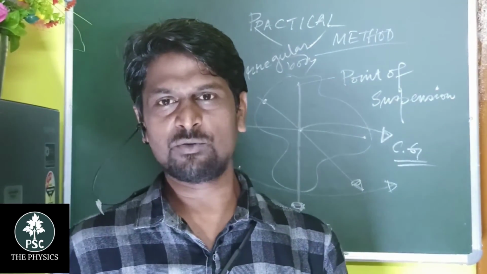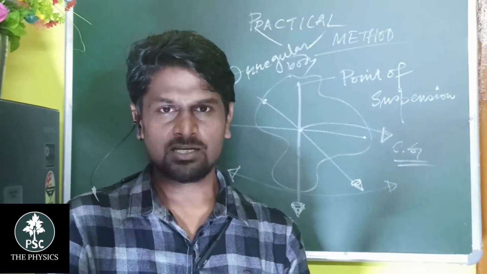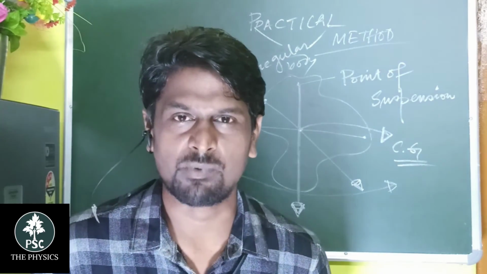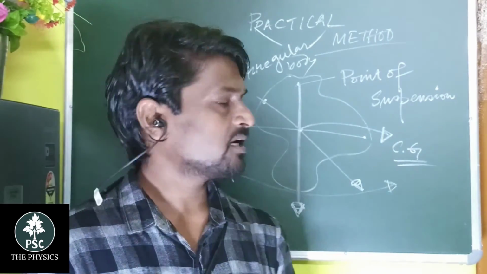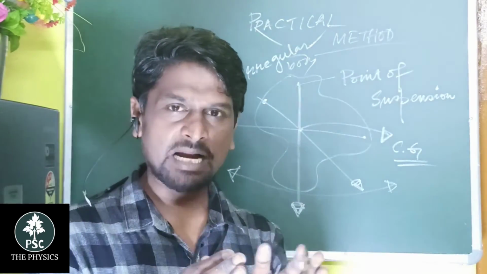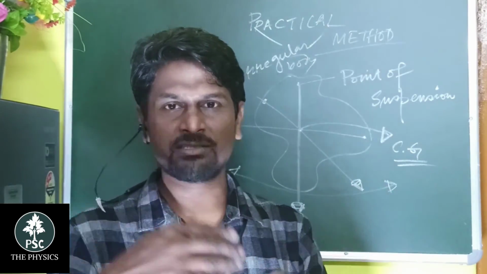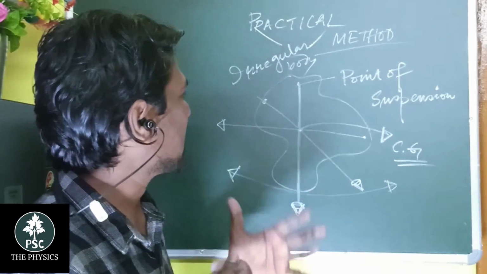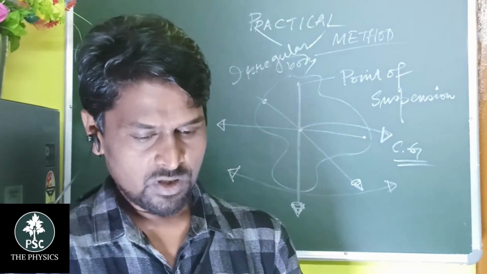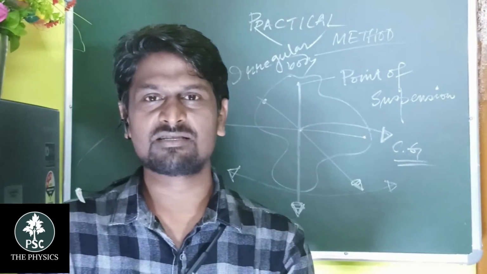Students, I think you understood all the topics, and I will revise this one. First, what is center of gravity? Second, what are the different shapes and where is the center of gravity for each? And the third is how you can calculate the center of gravity of an irregular shape. So that is all about center of gravity, and I think you understood it very well.